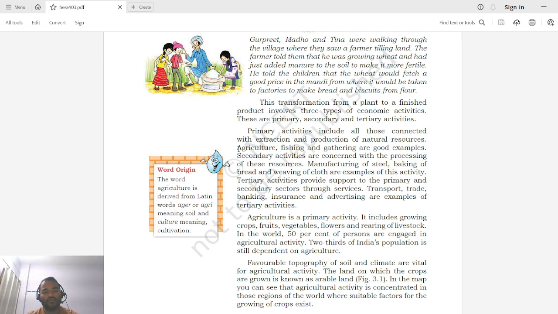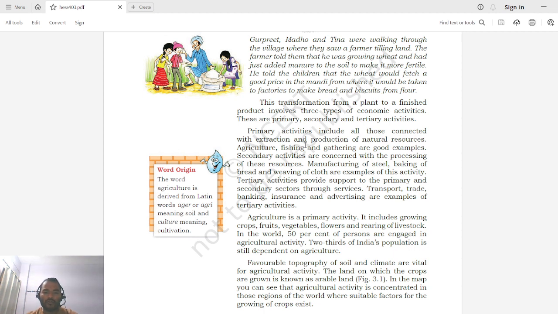Apart from this, if you look at the example of mining, wherein we get different ores from the earth's crust, these activities also fall under primary activity. Okay, so in addition to agriculture, fishing and forestry, mining also is a primary activity. So clear? Just recap, the activities which involve extraction and production of goods from natural resources are known as primary activities.